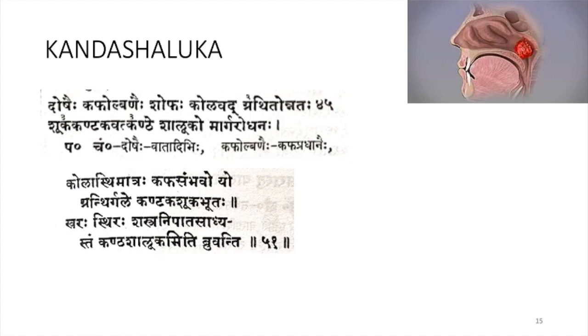So we learned Kandaga is thorn like. Shuga Pukaha, it will be pricking like thorns. Kharaha, so rough. Stiraha, in one place only, it is static. Shastra Nipada Sadhyastam, so this is a Shastra Sadhya disease. That disease is known as Kanda Shalugam. So these are the Lakshanas of Kanda Shaluga according to Ashtanga Hridaya and Susru Samhita.